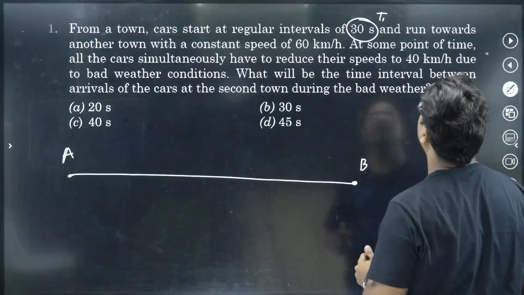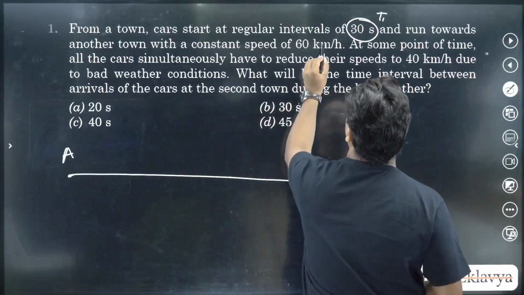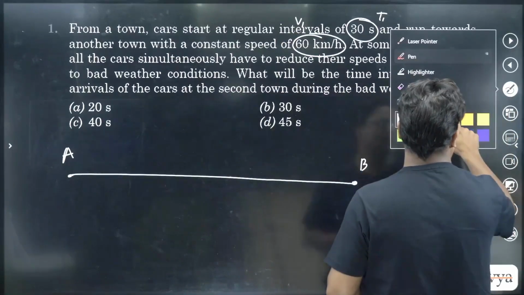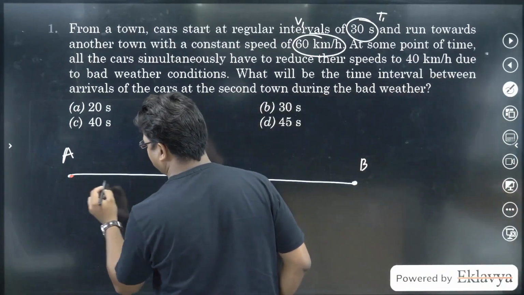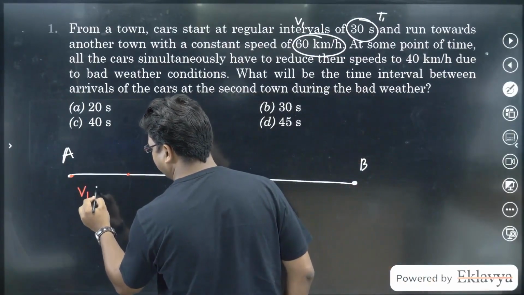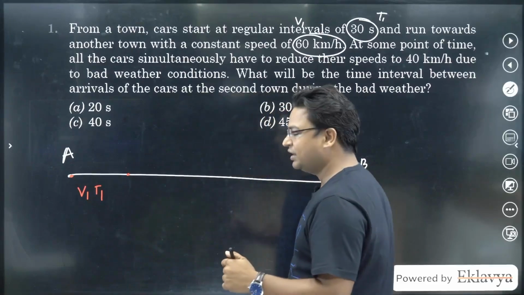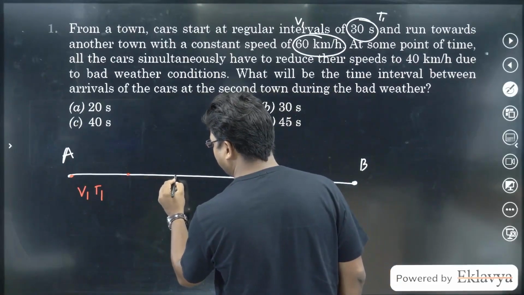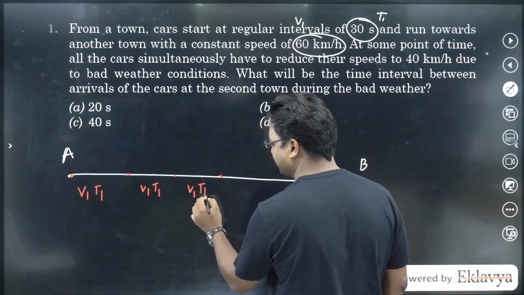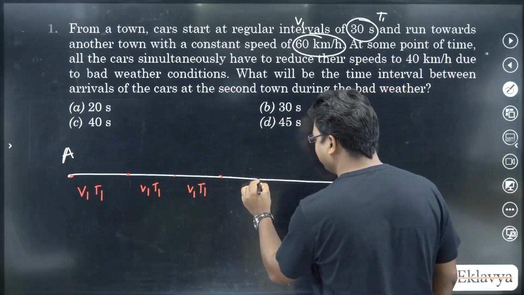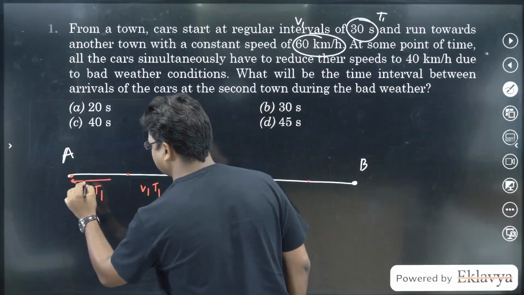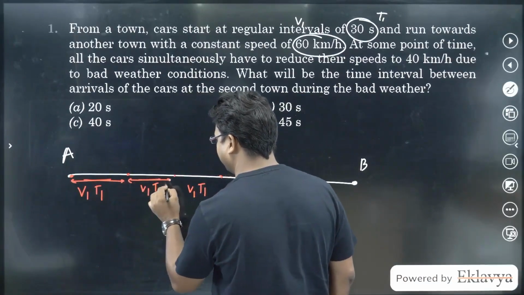The cars are running with a speed of 60 km/h. Let me call this as V1. Let's say if one of the cars has just now left, then the car that left before that would be at a distance of V1 into T1, and similarly the car that left before this particular car would again be at a distance of V1 into T1, and similarly other cars will also be at a distance of V1 into T1. So basically, if I keep marking the cars which are still en route, then the distance between two successive cars will be V1 into T1.